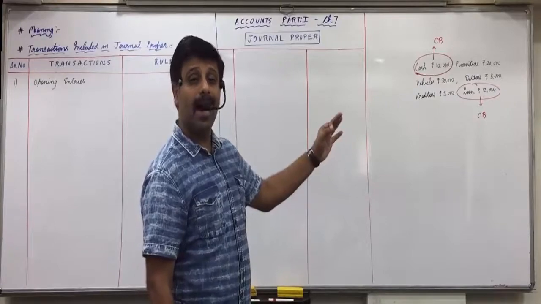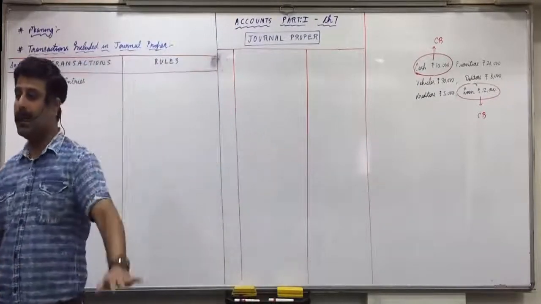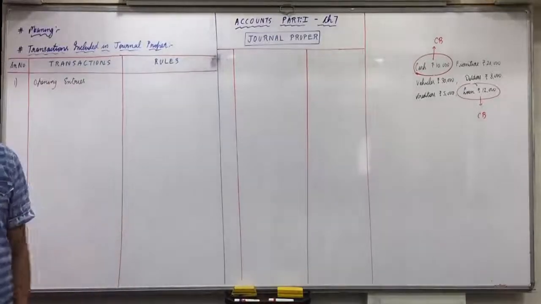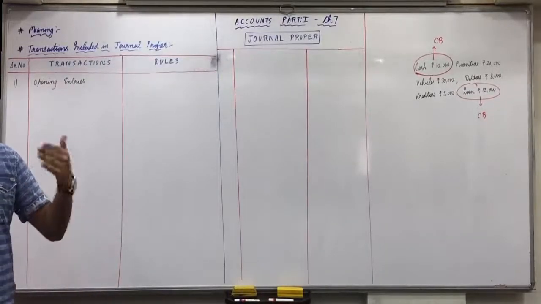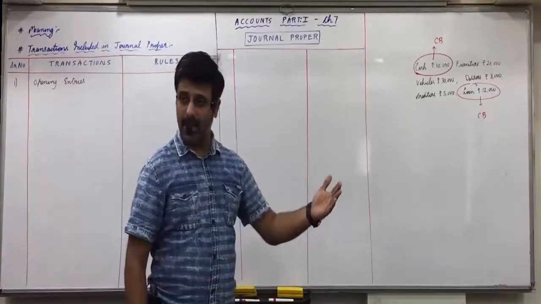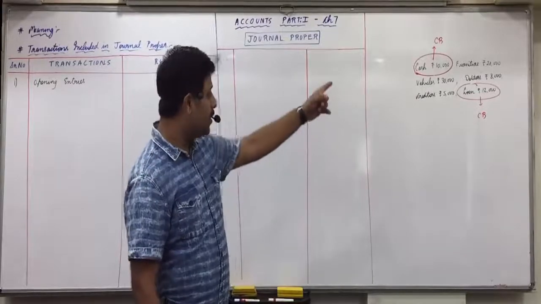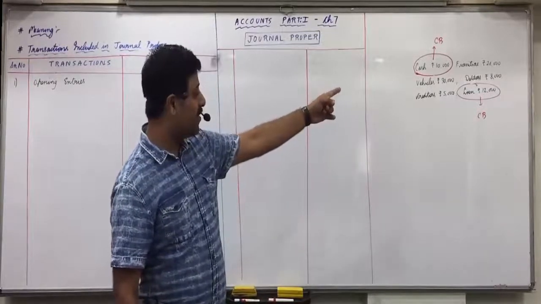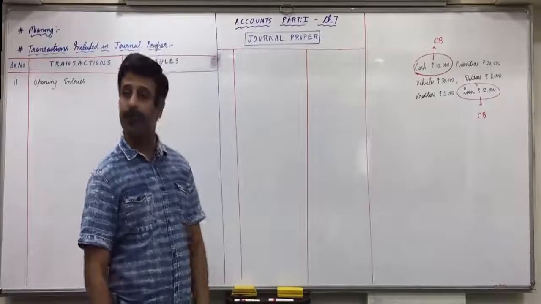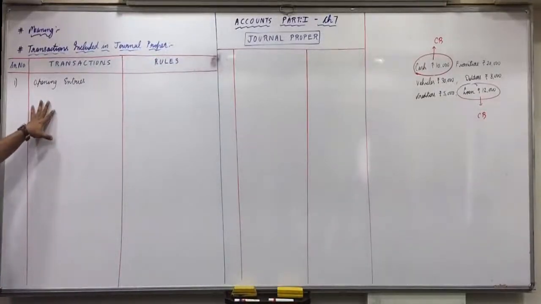Debtors are receivables. Debit the receivables, debtors account, debit. Creditors are payables. Credit the payables to creditors account, and owner is the giver. Credit the giver to capital account with 20 plus 30, 50 plus 8, 58 minus 5, 53,000. Any doubts with this? So that is called opening entry.